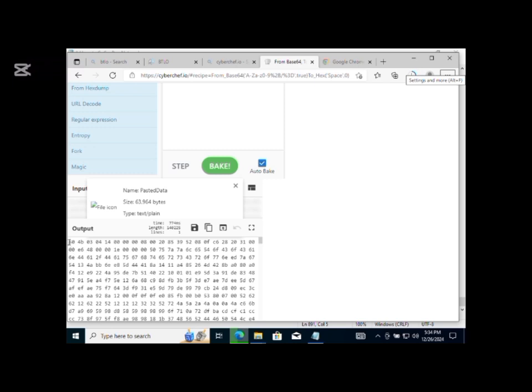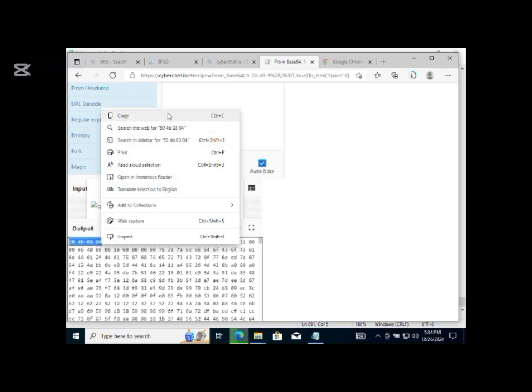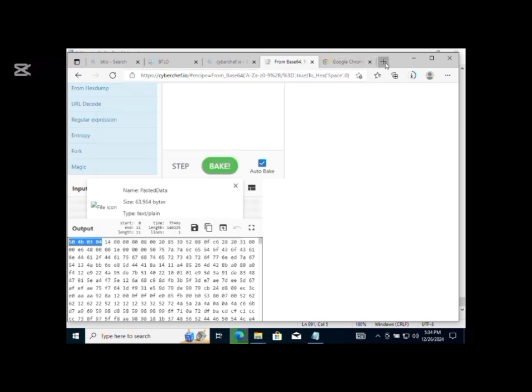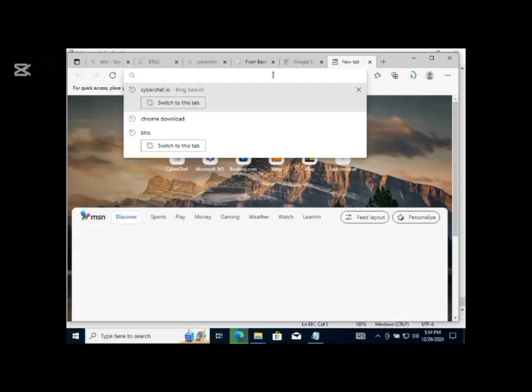So we are going to copy the first 4 bytes. The first 4 bytes indicate the file signature. It tells us what type of file that is. So we'll copy it and we'll search for Gary Kessler file signature.